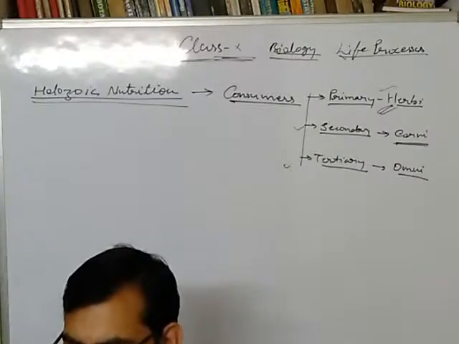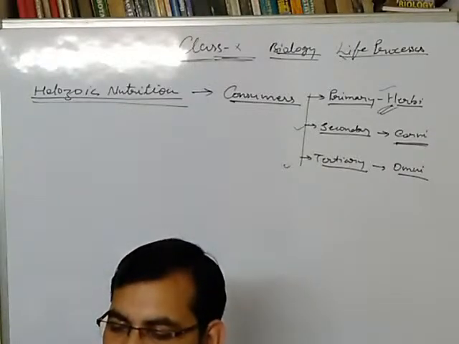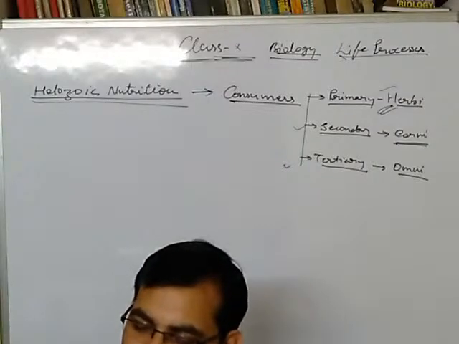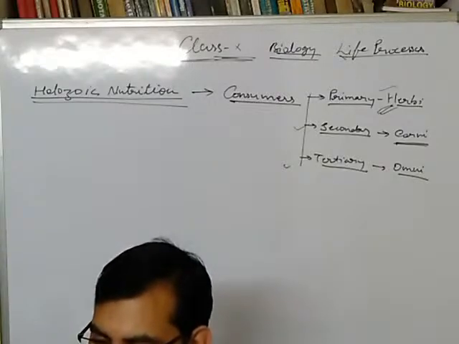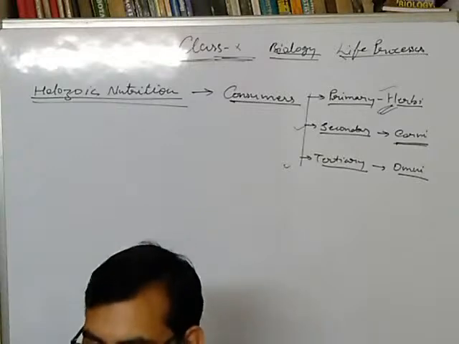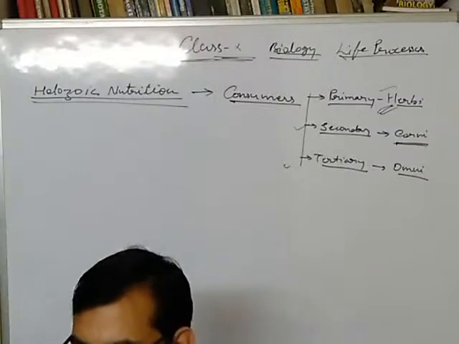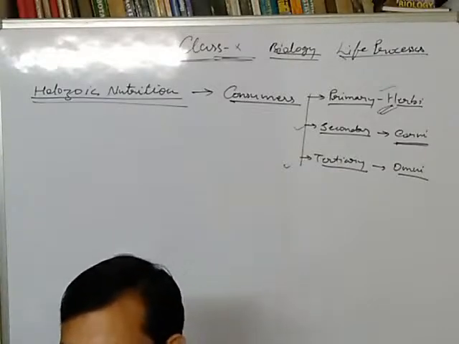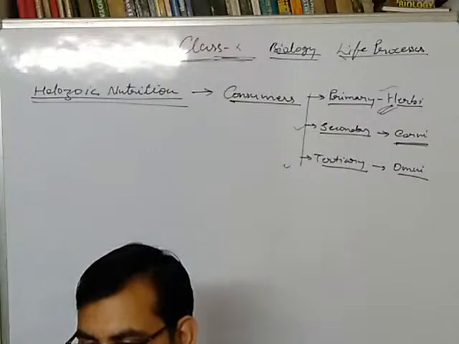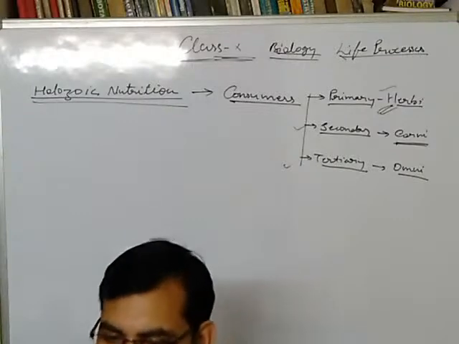Okay, carnivores. Carnivores are those organisms which feed upon the flesh of animals. They feed upon meat. They have well developed canine teeth, and they do not feed upon plants. They are secondary consumers. Any other doubt?